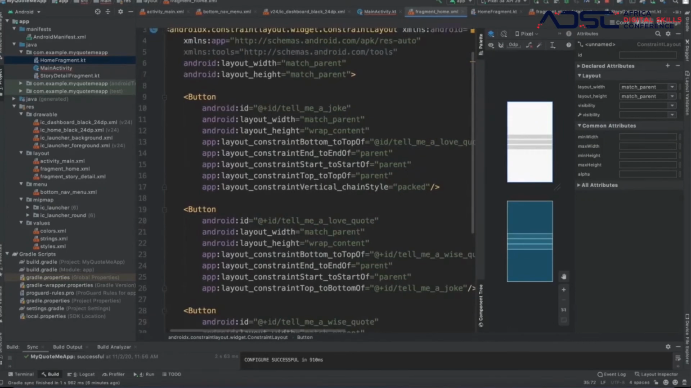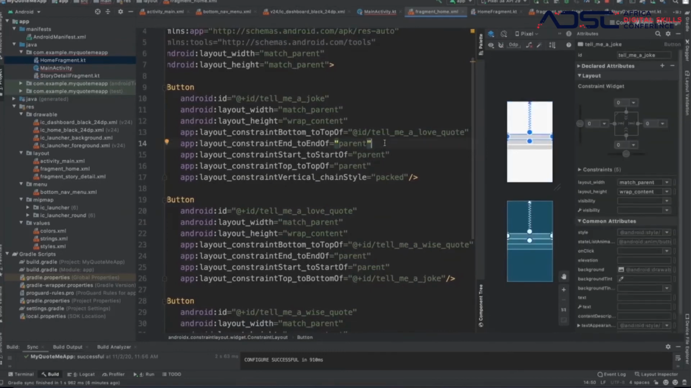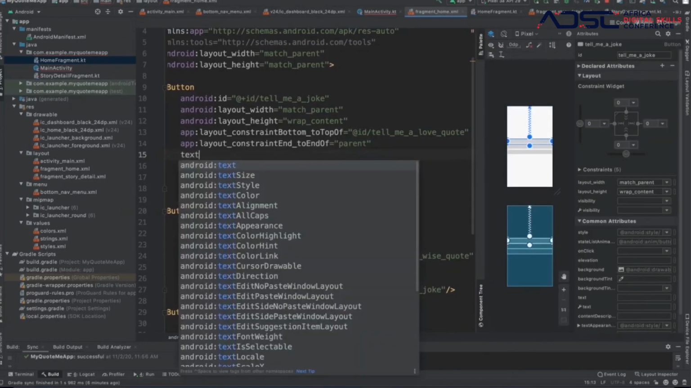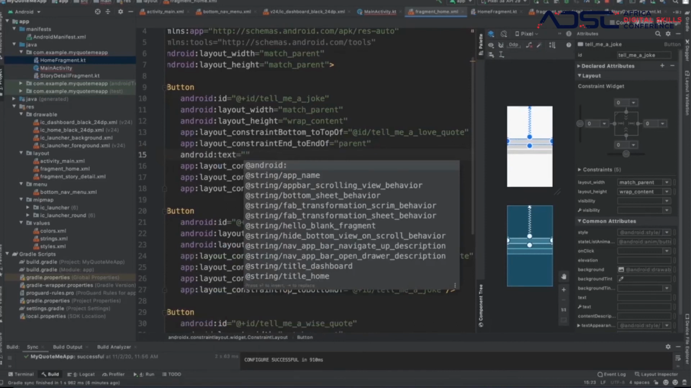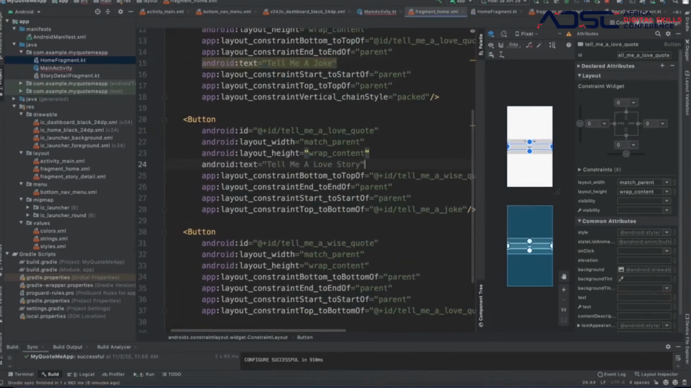Now we need to give it some colors, right? We need to give it some colors and text. So what we could do for the first one is write a text. The text is going to be, tell me a joke, right? Tell me a joke. And then the other one is going to be tell me a love story. We're going to put a text right in there. The other one is going to be tell me a quote.